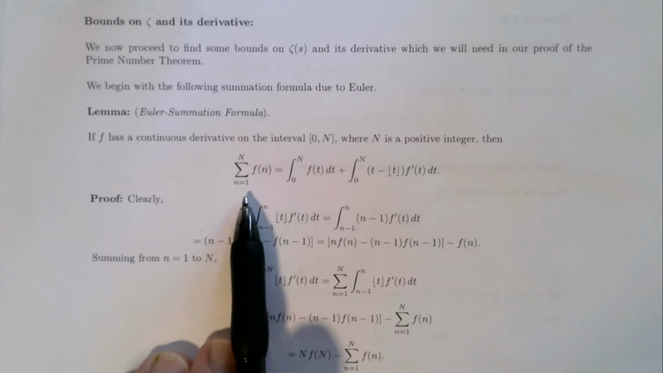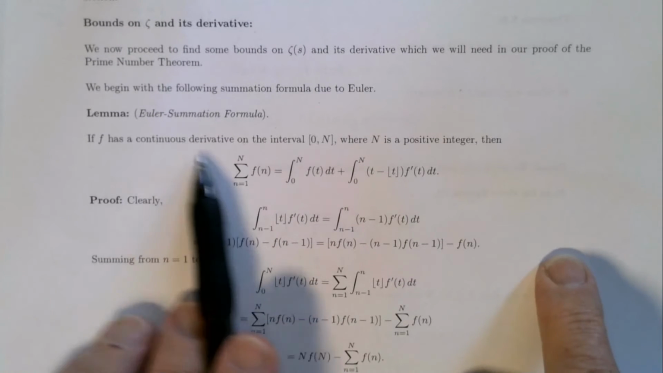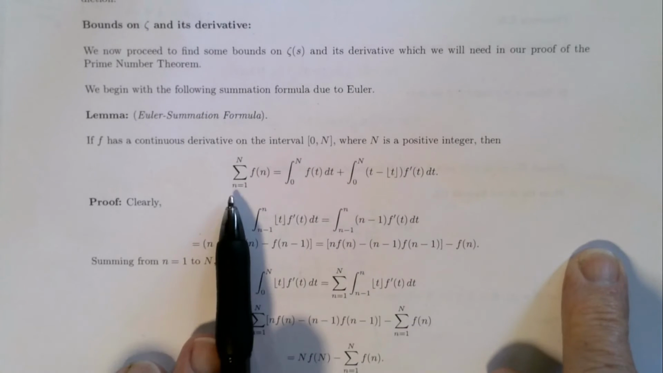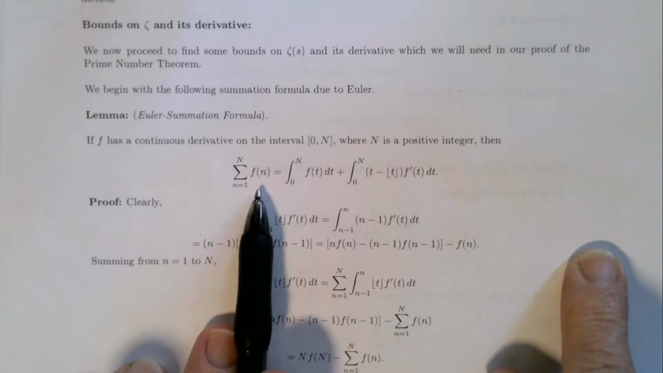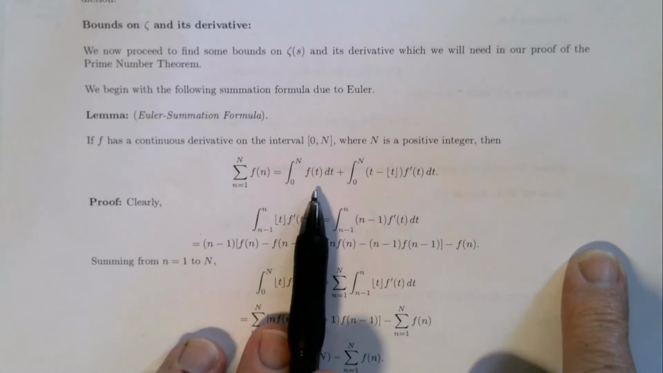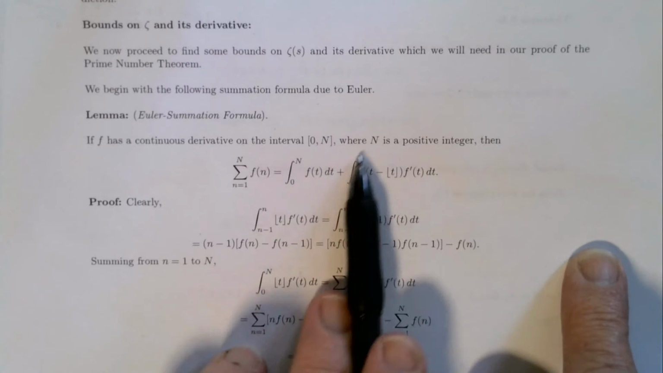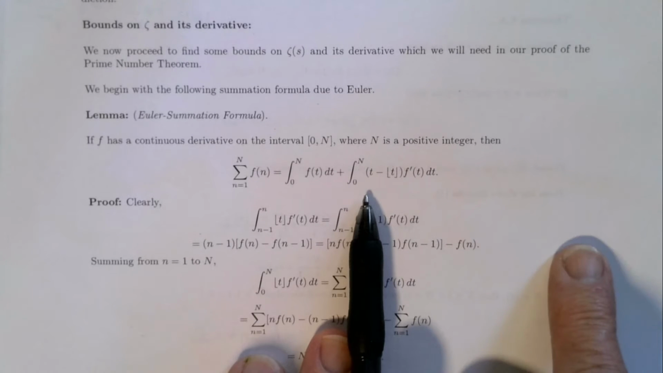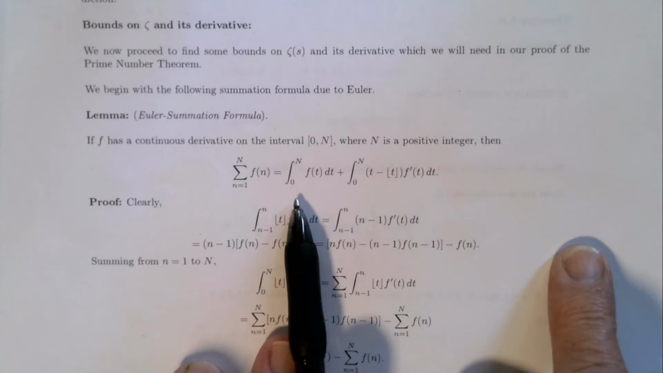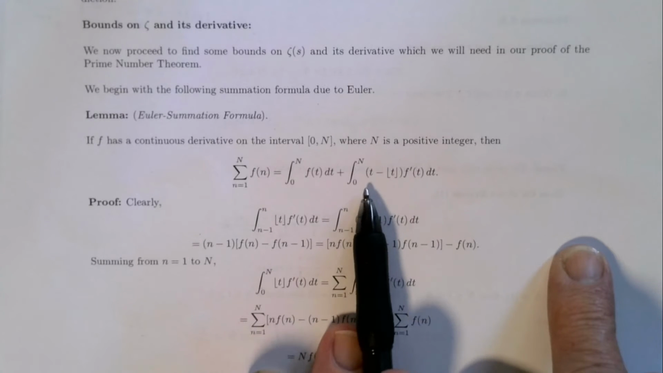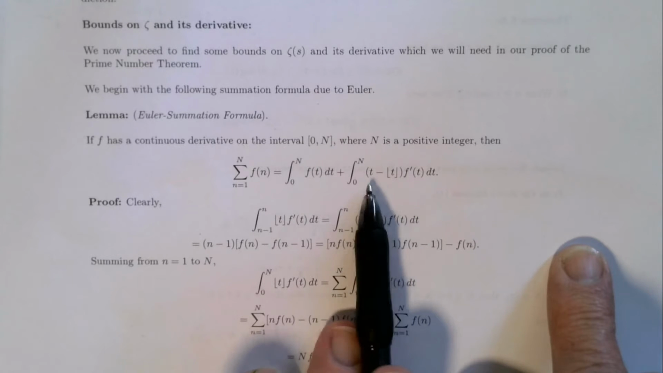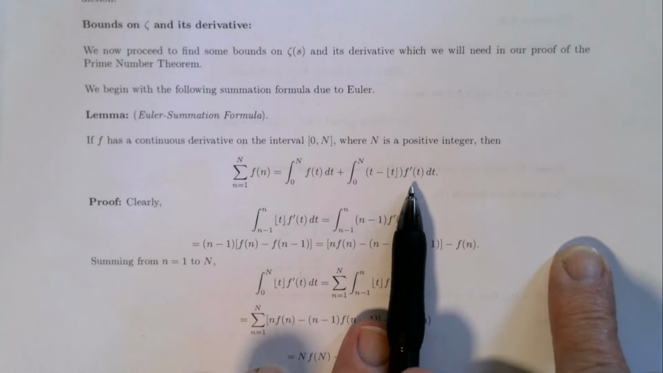It says that you want f to have a continuous derivative on the interval from 0 to capital N, where N is a positive integer. Then the sum, n equals 1 to capital N of f of n, can be written as the integral of f from 0 to capital N, plus some sort of remainder term. So it's very nice, it connects the sum back to the integral via this rather strange looking final term, which is the integral of t minus the floor of t, the fractional part of t, times f dashed of t.